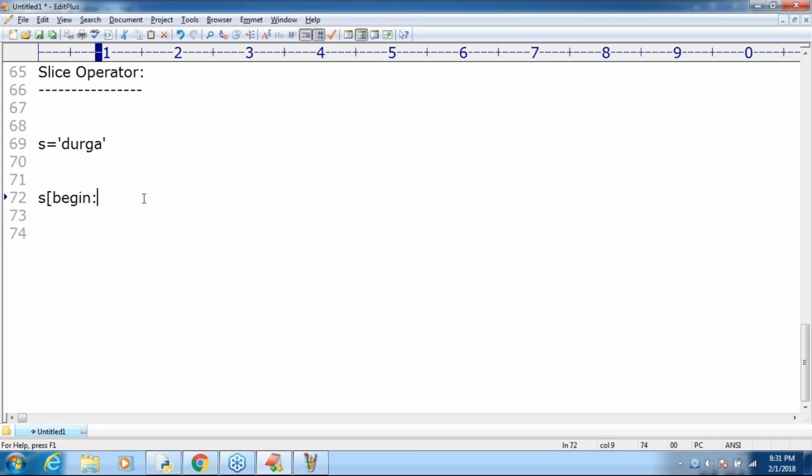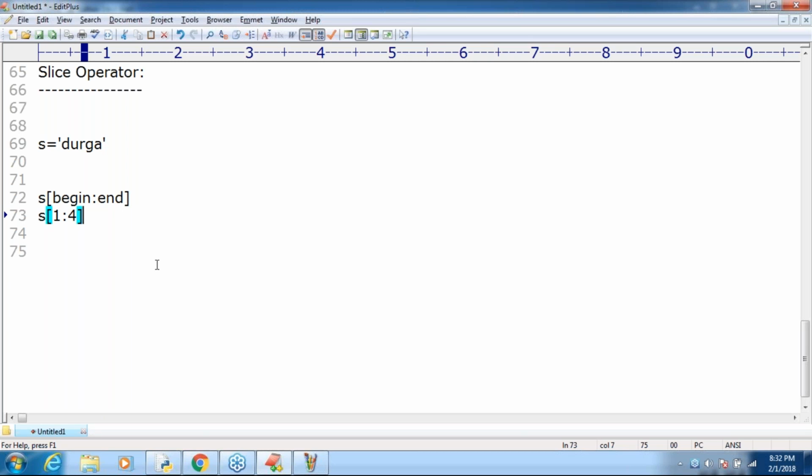The second one is end. Up to what index do you require to get? Remember this one. This is the basic syntax. So if I take s[1:4], can you please tell from which index to which index I'm going to get the string? Anyone, please respond.